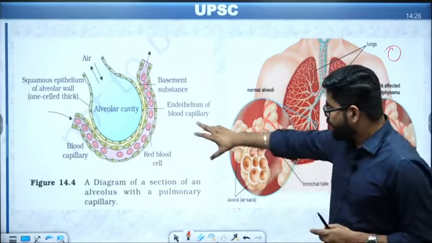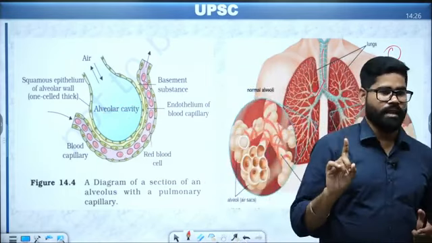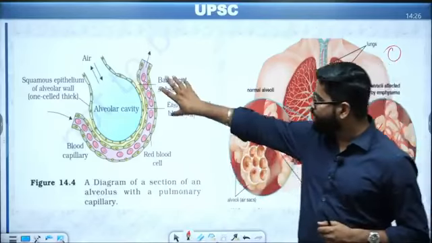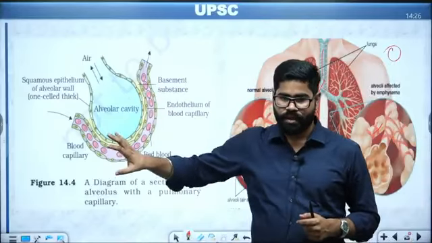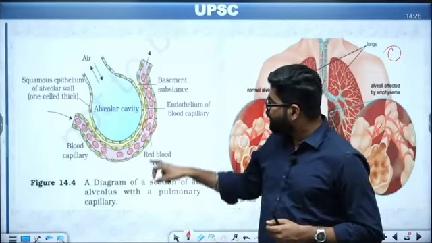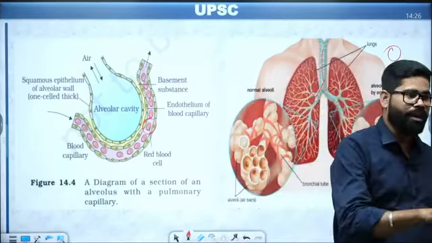Now, this is not the respiration. Respiration occurs in the cell. The process of respiration occurs in the cell. This is one intermediate stage. From here, it is going into the blood. The blood will carry it to the cell, and the cell will perform the actual respiration task. So this is one respiration process.